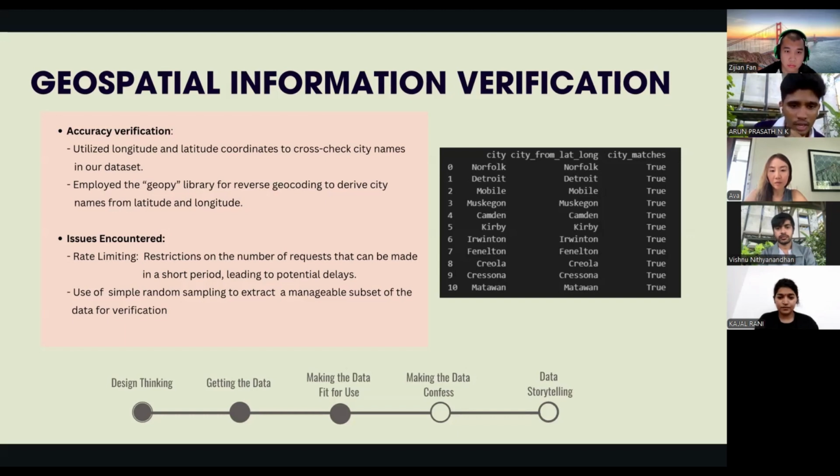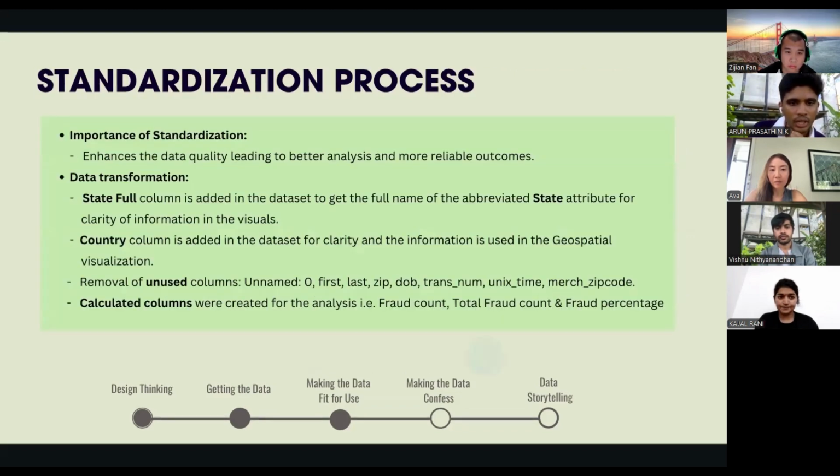Next slide. So next up is the standardization process, which plays a key role in improving data quality by making sure everything is consistent. Standardizing the data helps in ensuring that our analysis is accurate and that we can trust the results. First, we made some transformations, like we added a state column to spell out state abbreviations. This makes it easier to interpret the data, especially in visualizations.